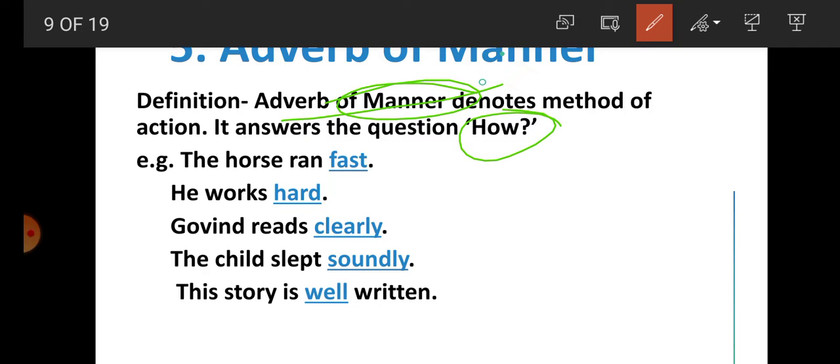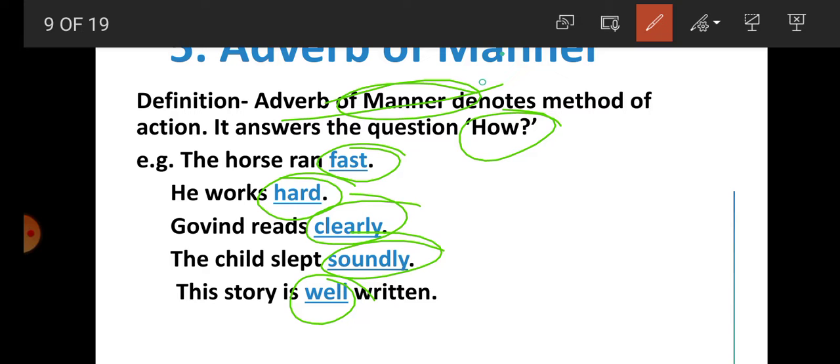The horse ran. How? Fast. He walks. How? Hard. Govind reads. How? Clearly. The child slept. How? Soundly. This story is written. How? Well. So this is clear, students, that adverb of manner denotes the method of an action.